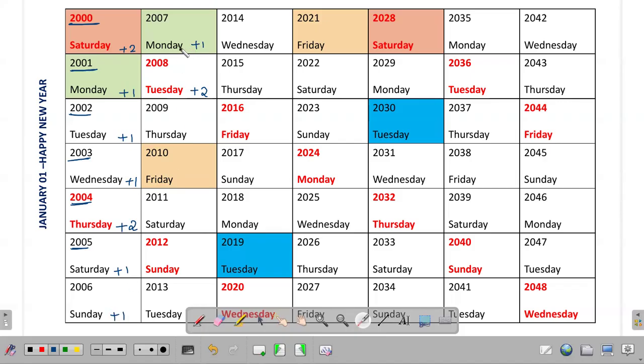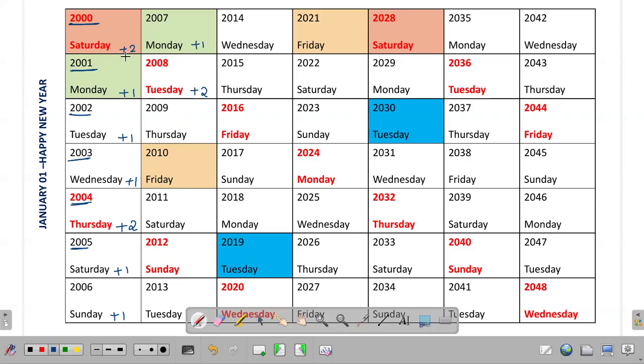Again, plus 2. You can see that Monday plus 1 comes here as Tuesday, because 2007 January 1 to 2008 January 1 is 365 days only. So you are doing Monday plus 1, Tuesday. But again here you have to go for plus 2, because from 2008 January 1 to 2009 January 1 you are dealing with 366 days, as you are crossing the month of February in 2008, which has 29 days. So it is plus 2: Tuesday plus 2, Wednesday, Thursday. And this logic continues.